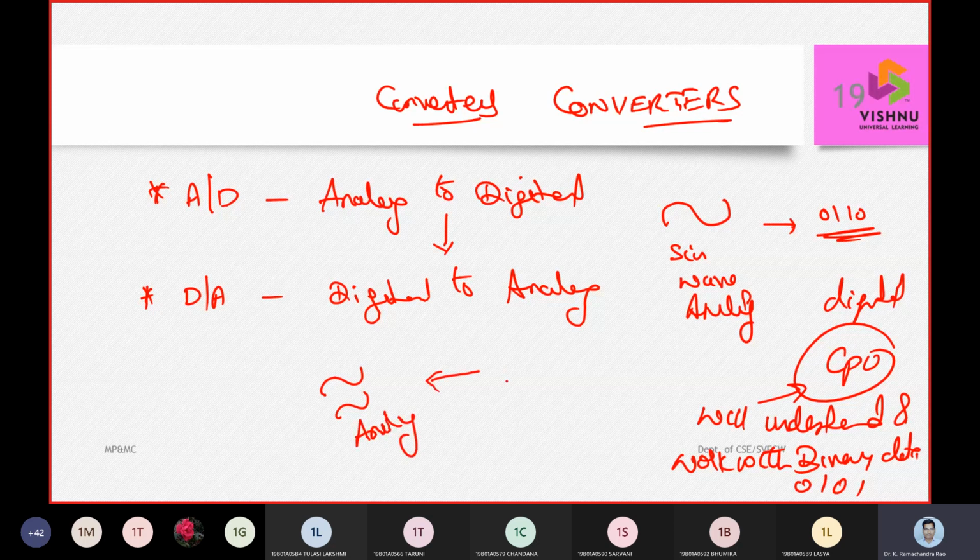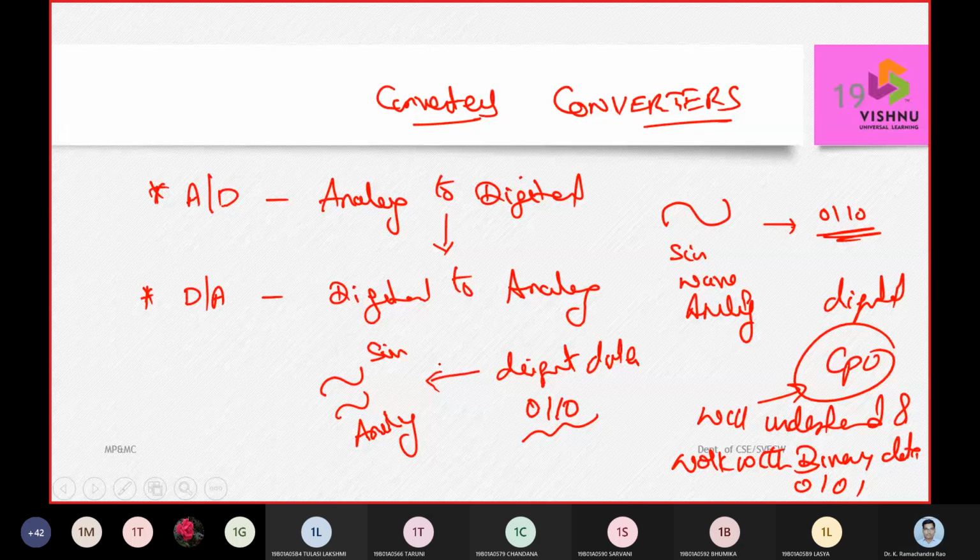So the computer gives digital data, and that digital data has to be converted to sine wave, cos wave, tan wave, whatever it is. So the role of converters is a crucial element when we are constructing a mobile phone, or building a laptop or a desktop.